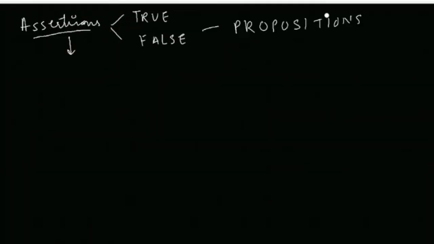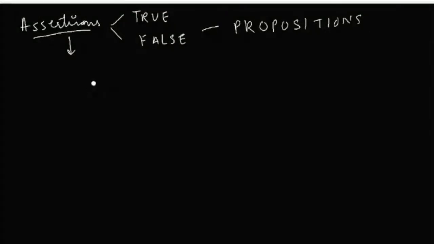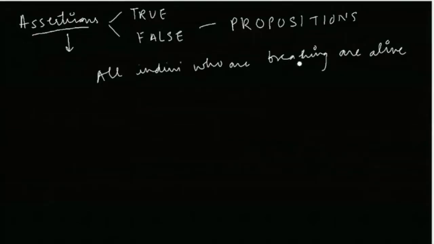So basically these are statements which we call assertions, and these assertions could either be true or false. I say all individuals who are breathing are alive. So this is an assertion. That's true. If somebody stops breathing, then they wouldn't be alive. This assertion is a true assertion and we call it a true proposition.